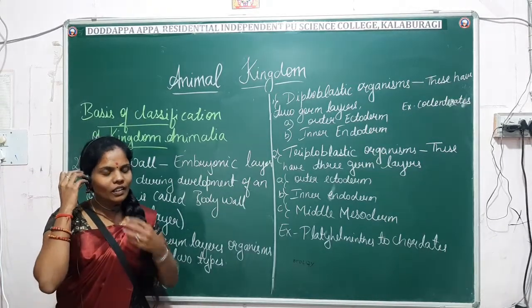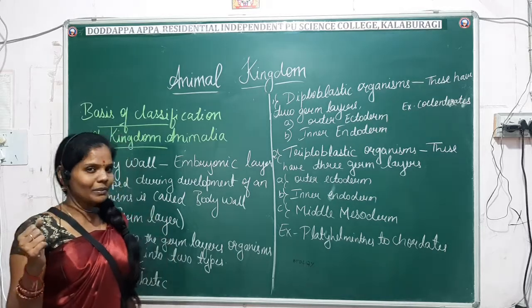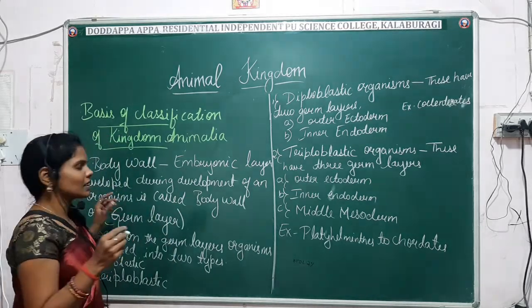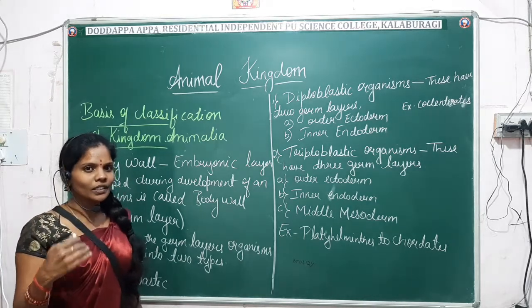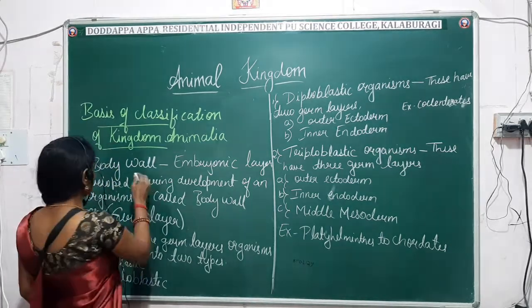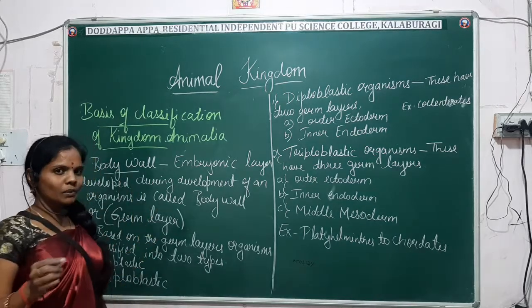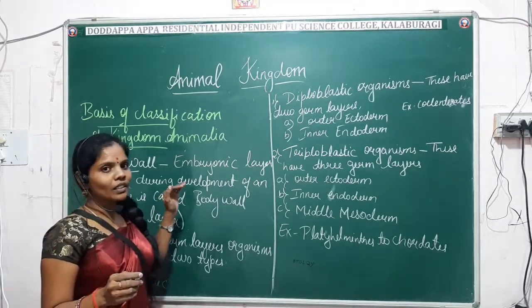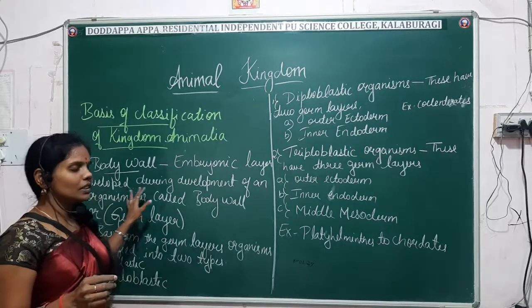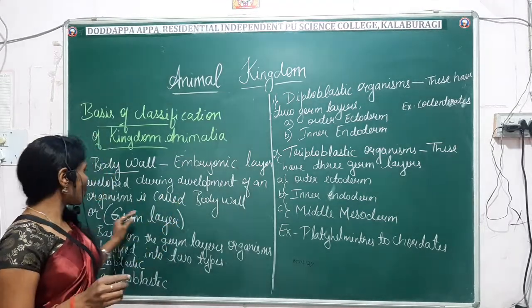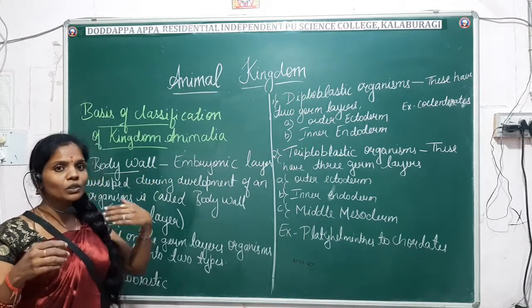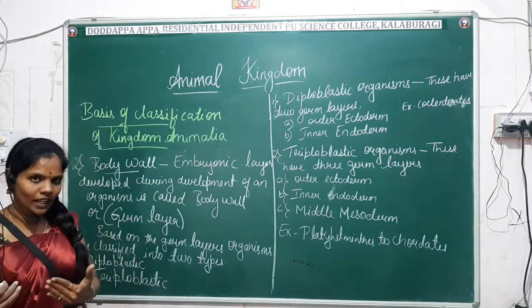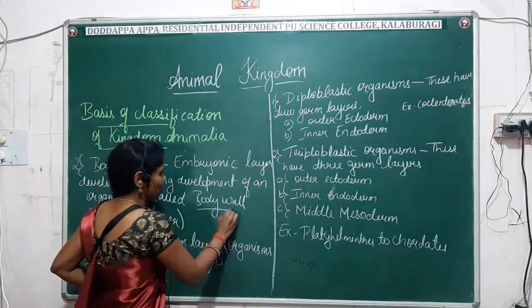Okay, so next we'll move on to the second basis of classification, that is the body wall. We'll have a glance. What is the body wall definition and what are the types? What do you mean by body wall? The embryonic layer which is developed during the development of an organism is known as the body wall.